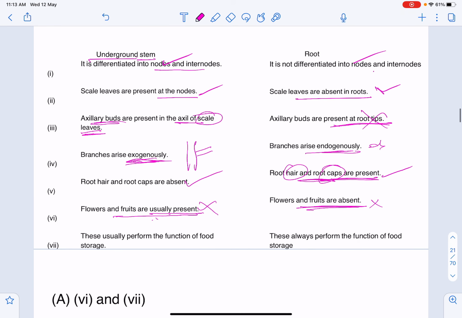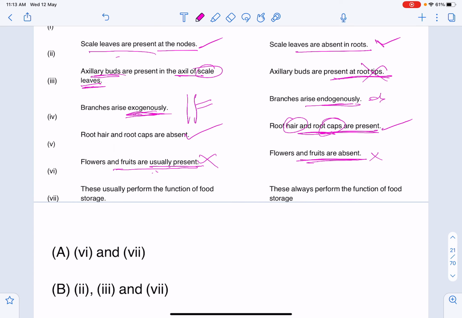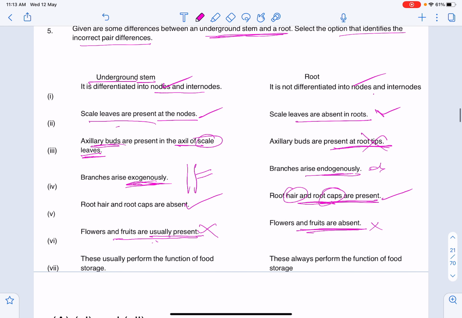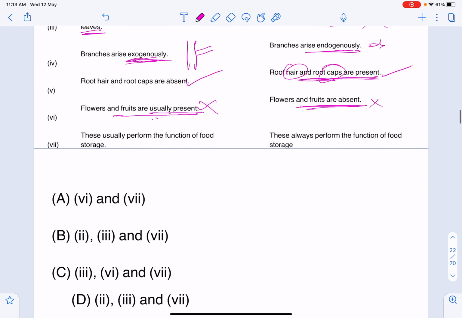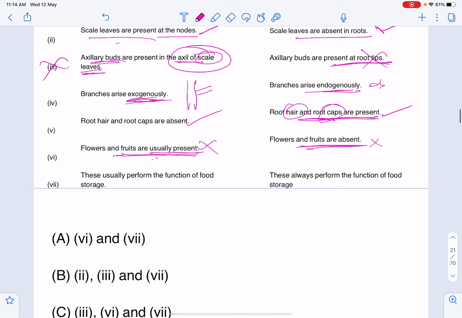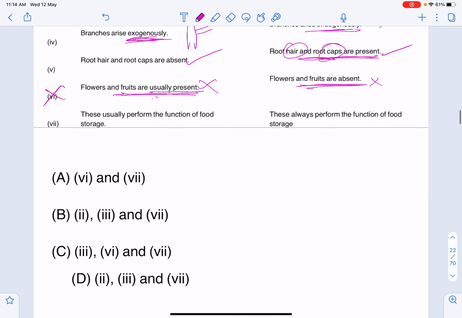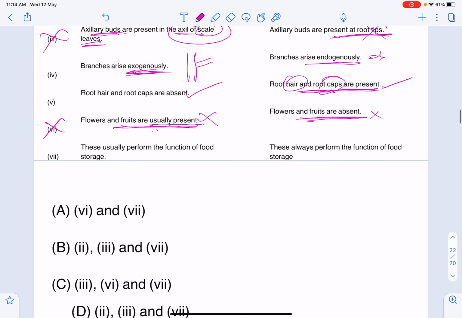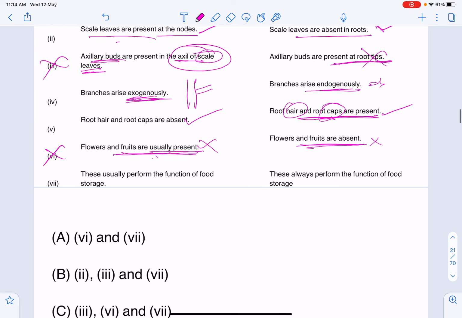Generally we can say the second, scaly leaves. Right? This third option is wrong, and the fifth one, flowers and fruits, is wrong. And one more here, we can take the sixth one. These usually perform the function of food storage, underground stem, and these always perform the function of food storage.